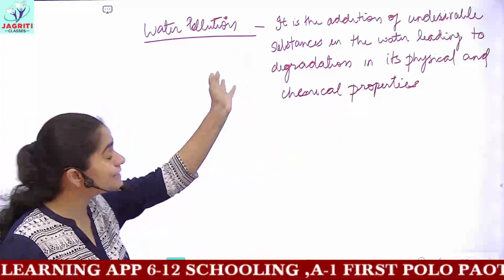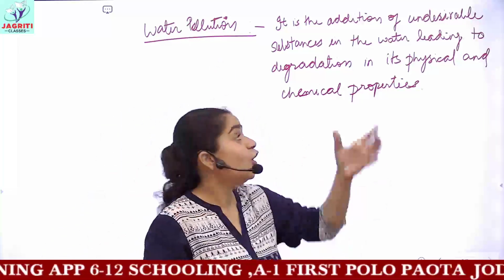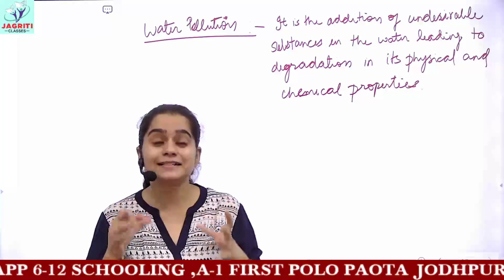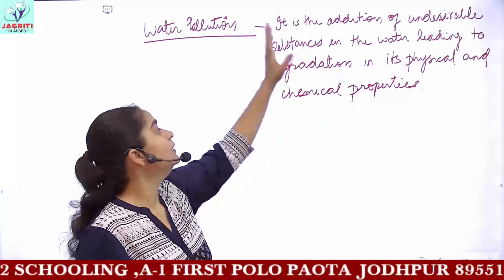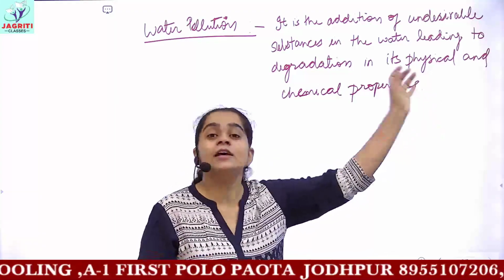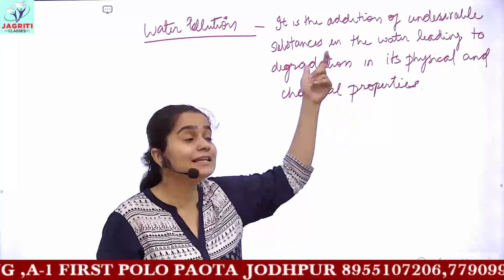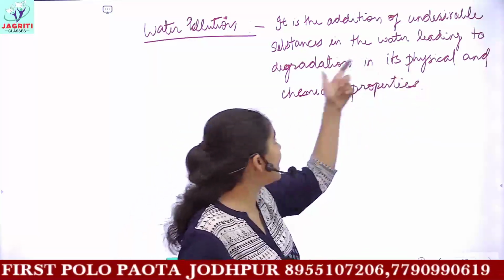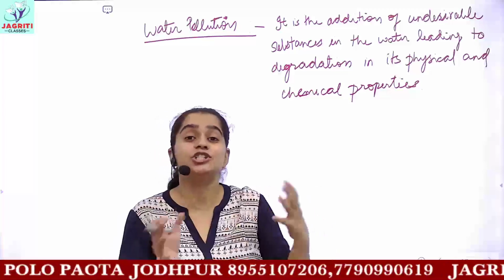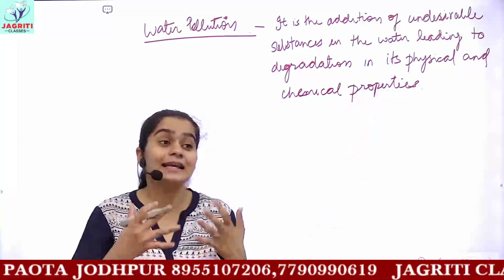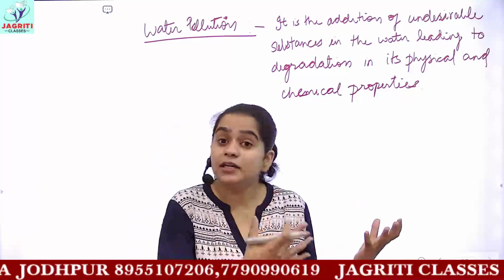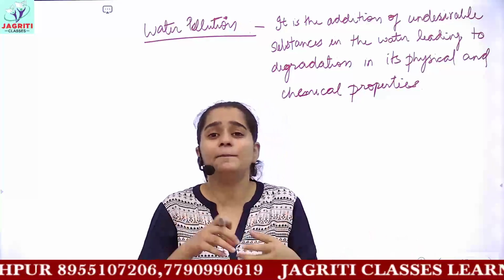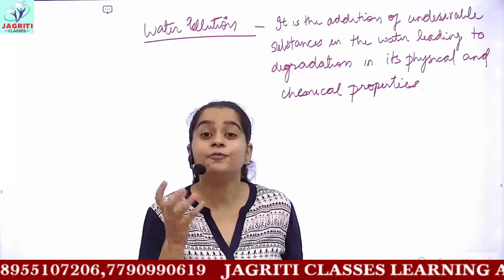Water pollution is the addition or mixing of undesirable or unwanted substances in the water leading to degradation in its quality, and due to this mixing, the physical and chemical properties of the water would change. Physical properties means its appearance. It might not appear clean now, it would appear very misty or foggy, okay?